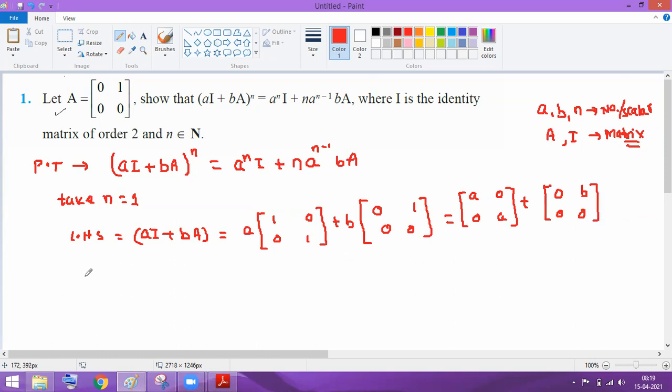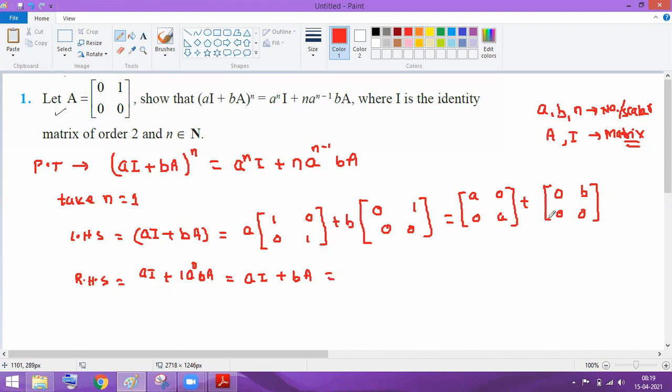Clear? And if I talk about the RHS, what is the RHS? n की जगह 1 रख दो, कितना आ जाएगा? We will get aI plus n टाइम्स, n की जगह कितना है? 1 है. Yes, 1. a to the power कितना हो जाएगा? a to the power 0 into bA. Means basically we will get what here? The aI plus a to the power 0 is 1. So 1 into bA only. And we have the value of aI plus bA.